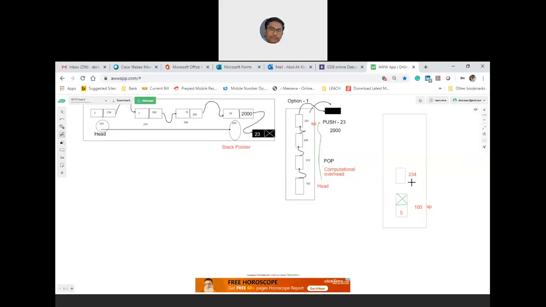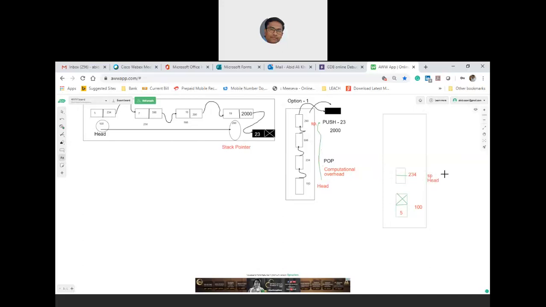Now, what I'll do is, this stack pointer, which earlier is your head node, you move here. When you move here, consider as if this itself is the head now. That means your stack pointer is your head.